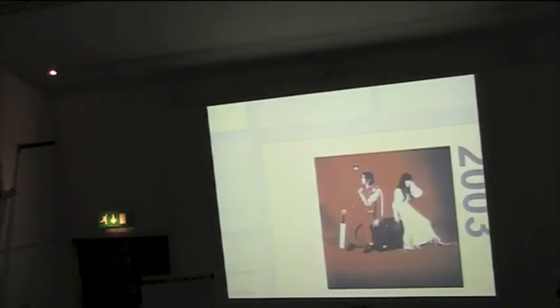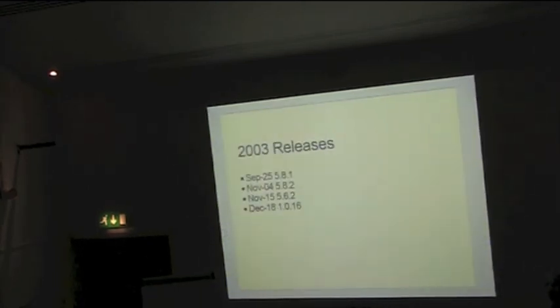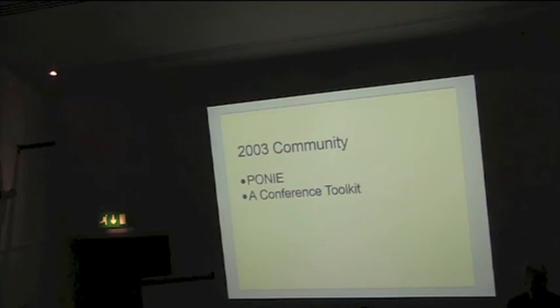2003. Perl on a new internal engine. Who knows what that stands for? And there's another release of Perl 1. Why were they doing that? Because it was there. So Ponie was this project to rewrite Perl 5 running on top of Parrot. How'd that work out?